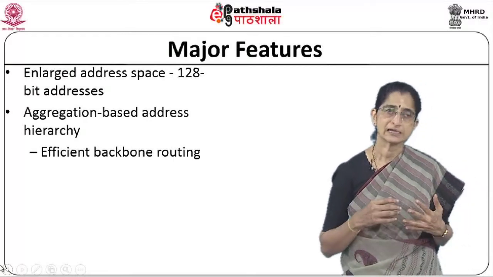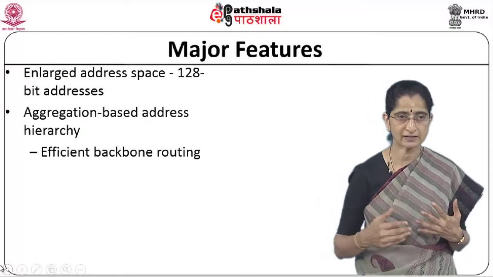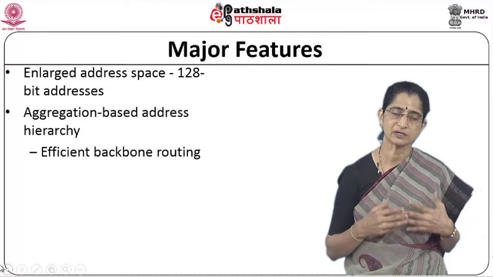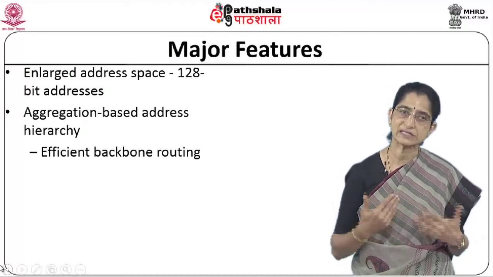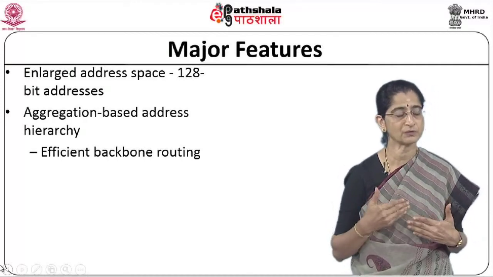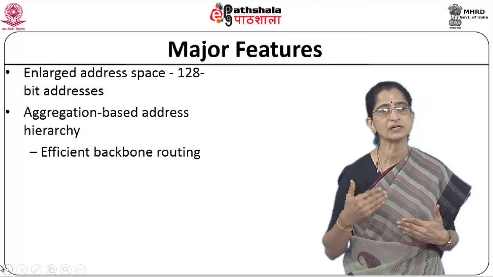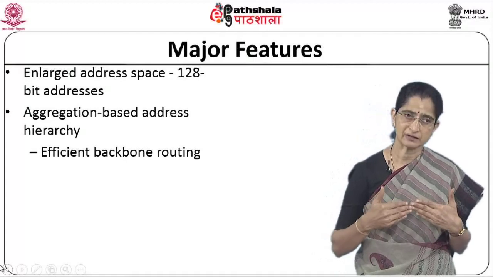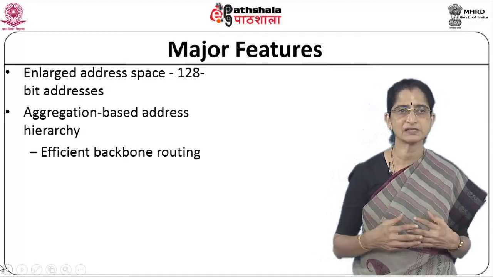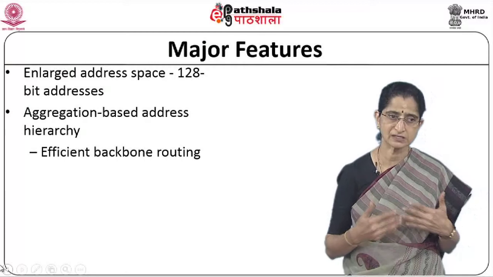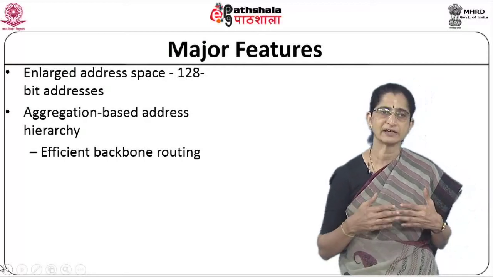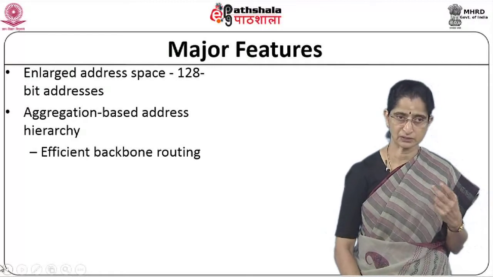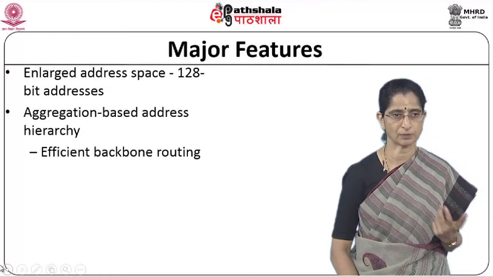The second thing is that the address hierarchy uses an aggregation-based mechanism. The way the addresses are laid out makes it easy to do aggregation. We remember that we saw something like this when we talked about CIDR addressing in IPv4. The same idea has been extended, and the addressing mechanism itself has been designed in such a manner that it becomes easy to do aggregation, and therefore the backbone routing also becomes more efficient. This is something which has been incorporated in IPv6.